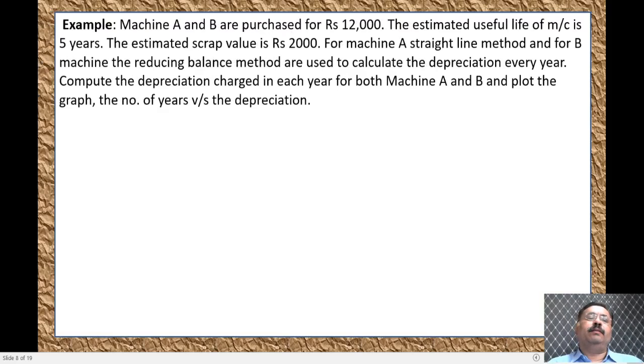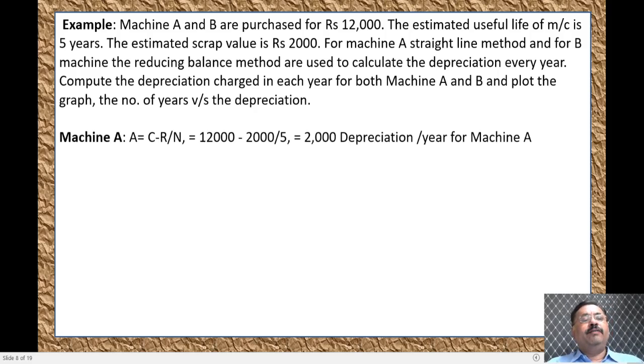Let us see an example. Machines A and B are purchased for 12,000 rupees. The estimated useful life of the machine is 5 years. The estimated scrap value is 2,000 rupees. For machine A, the straight line method, and for machine B, the reducing balance method, can be used to calculate the depreciation every year. Compute the depreciation charges each year for both machine A and B and plot the graph of number of years versus depreciation.